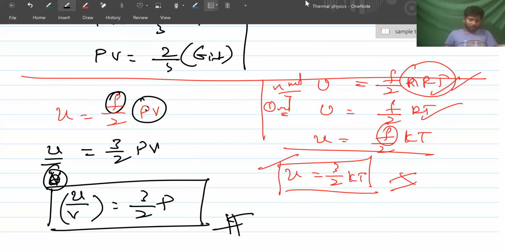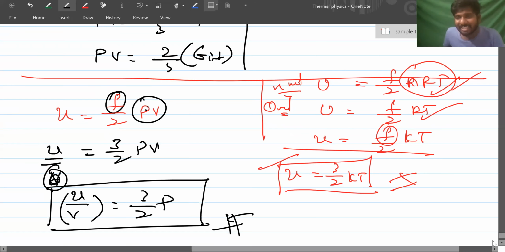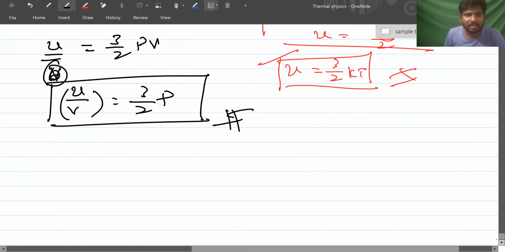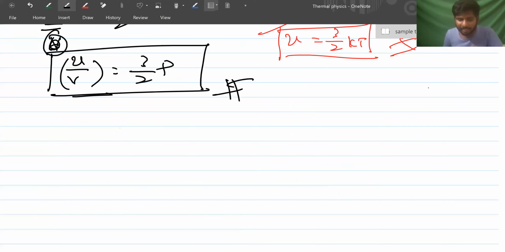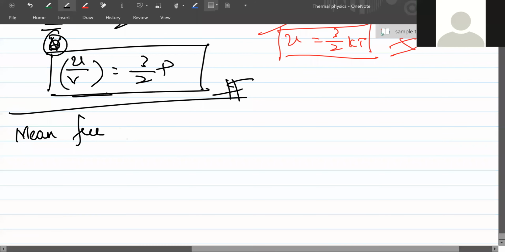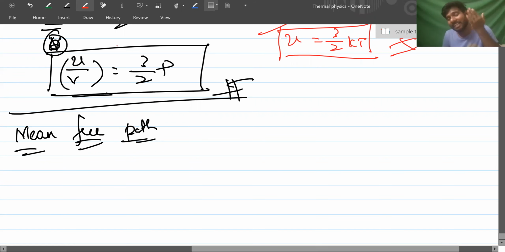Another important point I'll teach you, and later on we'll continue. You just need to remember this formula. It was asked this year too. I have told my students for the last 3-4 years to remember this formula because it is given in mains. It is mean free path. It came in NEET 2020, and in the last 3-4 years it has appeared in different exams.